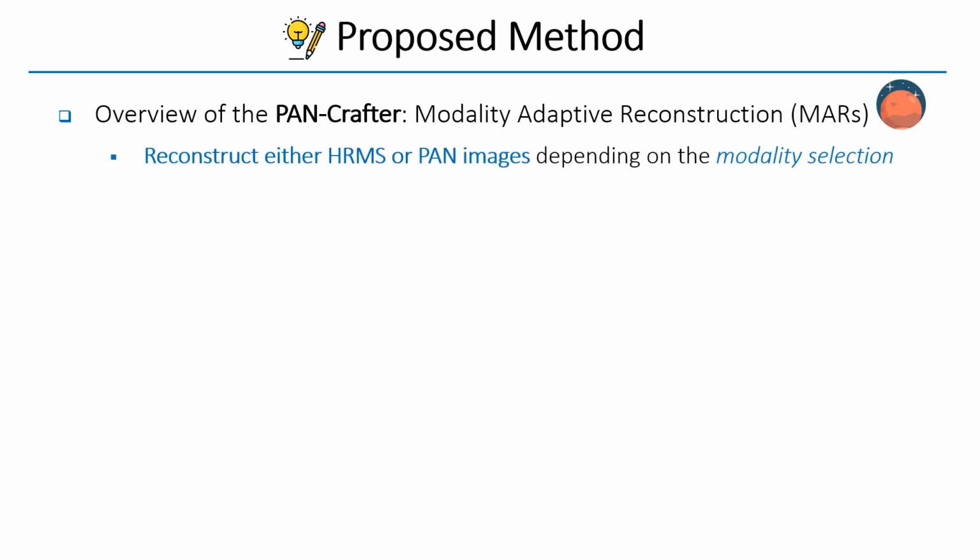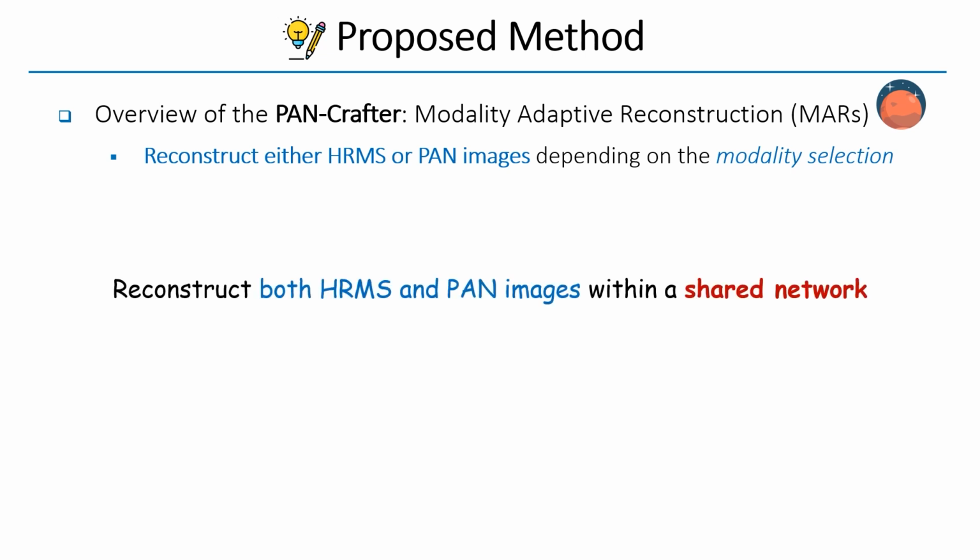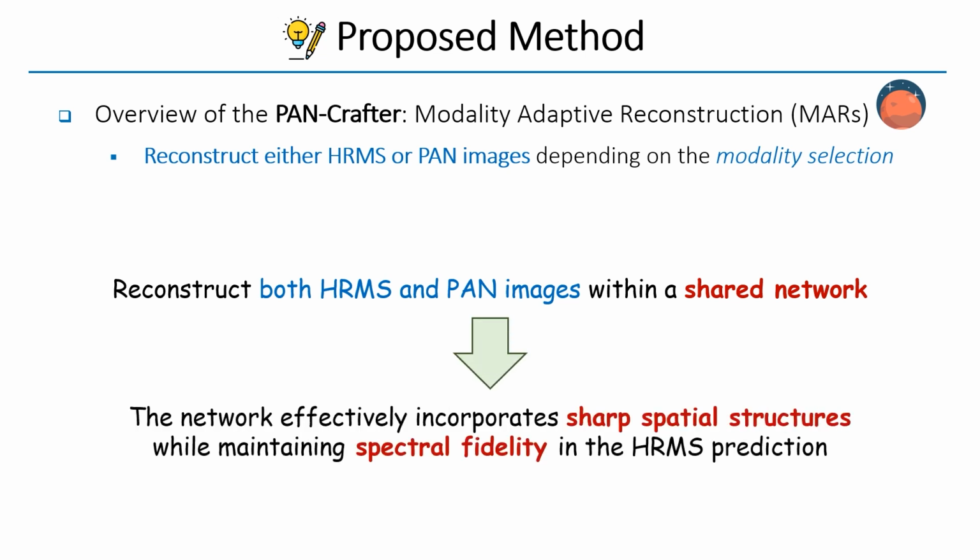We introduce Modality Adaptive Reconstruction (MARS), a dynamic mechanism that enables the network to selectively reconstruct either HRMS or PAN images, depending on the modality selection, the MARS mode. By jointly learning to reconstruct both HRMS and PAN images within a shared network, PAN-Crafter effectively incorporates sharp spatial structures while maintaining spectral fidelity in the HRMS prediction.